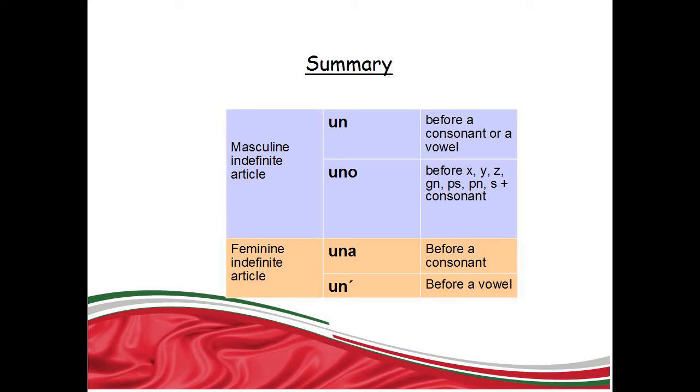Uno is used before X, Y, Z, GN, PS, PN, or S plus a consonant. The feminine indefinite articles are used before feminine nouns. Una is used before a consonant. Un with apostrophe is used before a vowel.